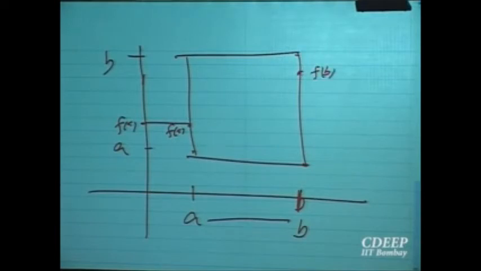Now the function is continuous. From here I want to go here. So which way will I go? This is the graph of the function. But this graph has a very special property. Because this is a square, I can draw the diagonal, and what do you see?